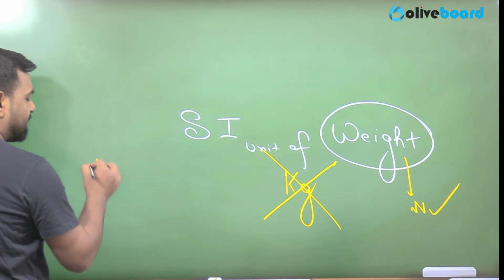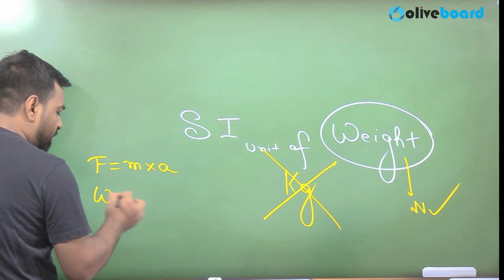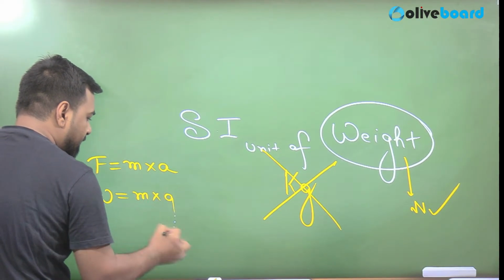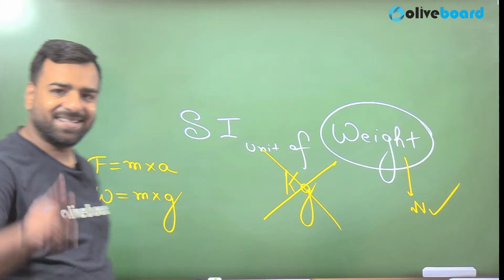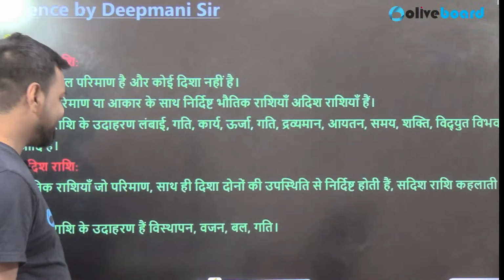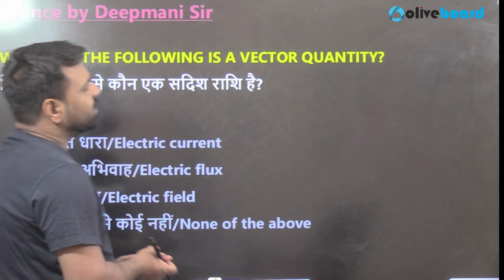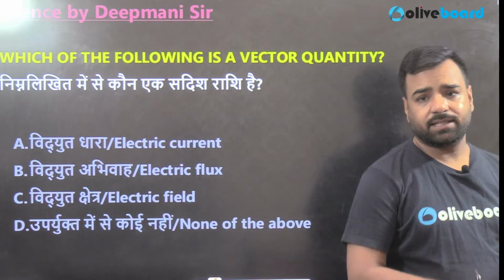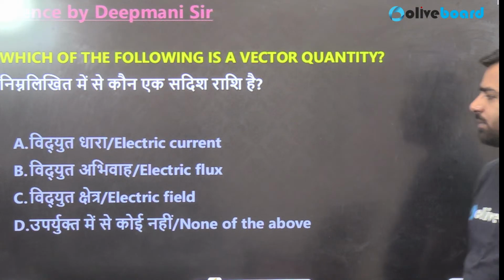So that's why we can say, see, the formula for force is m into a. Similarly, the formula for weight is m into g, where g is acceleration due to gravity. Understood? So this is the reason why these questions are important. Next, which of the following is a vector quantity? Again, the same question. Electric current, electric flux, electric field, or none of the above?